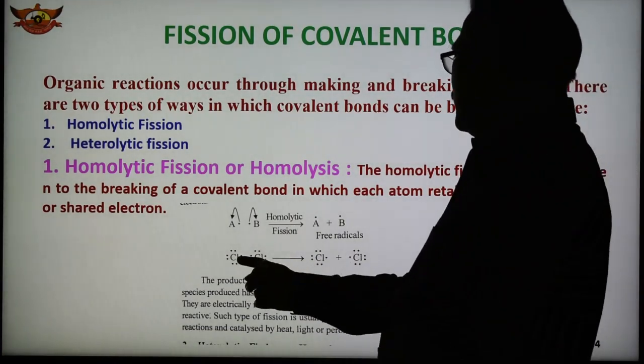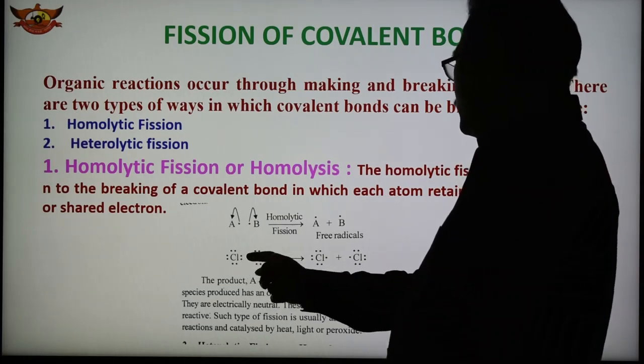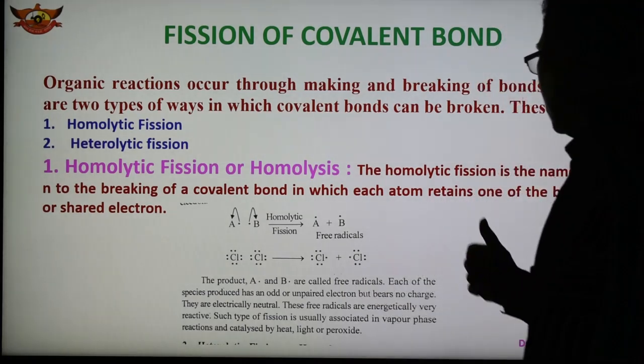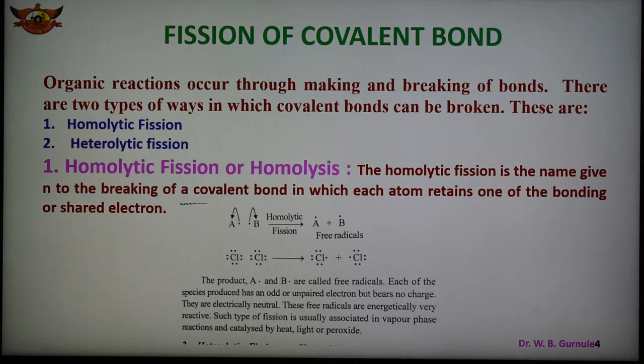Another example is Cl now. Two atoms are there. This electron pair breaks, and one electron stays with one Cl, and the other electron with the other Cl. So these are the free radicals. In this way there is a breaking of the bond, and the products obtained, A and B, are called free radicals. The species formed have an odd or unpaired electron and have no charge, they are generally neutral, and free radicals are energetically very reactive.